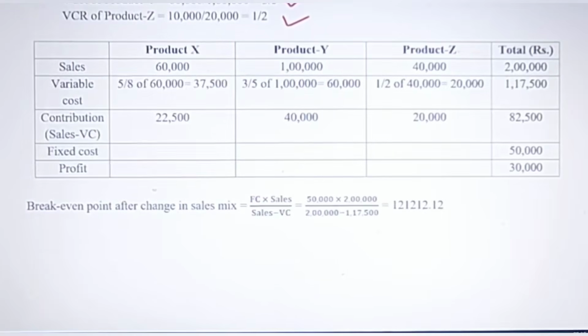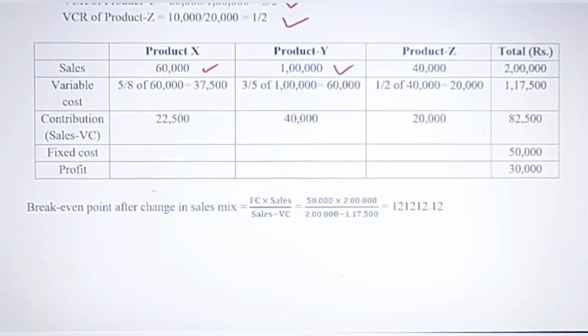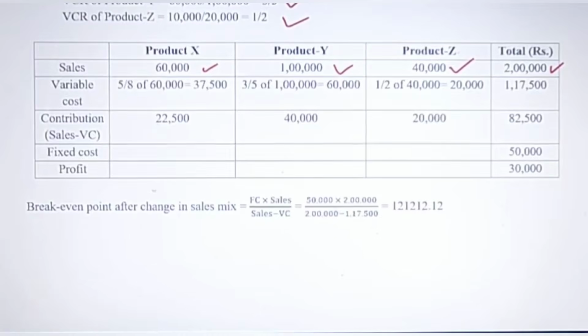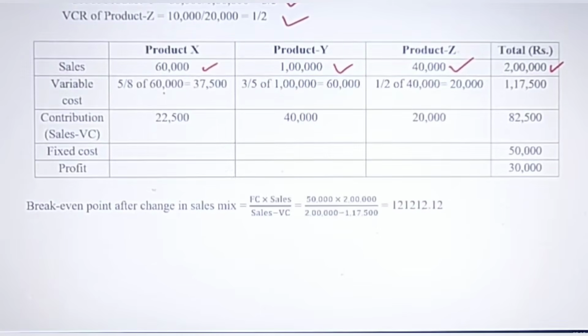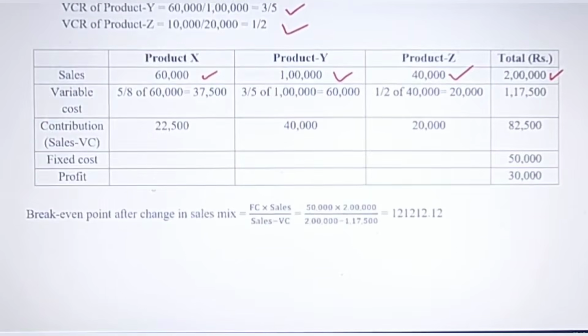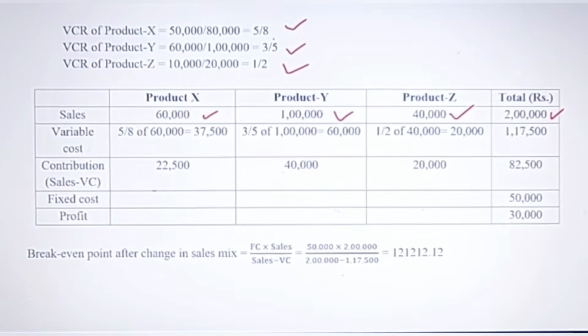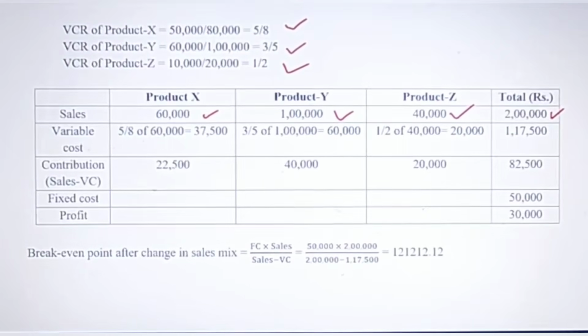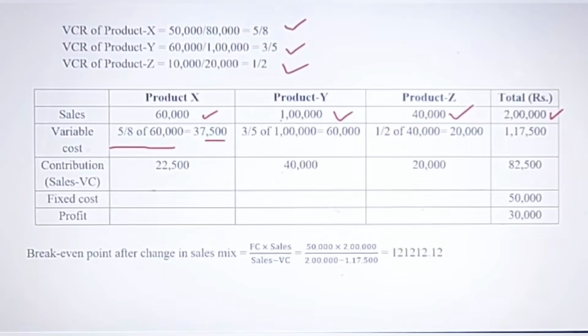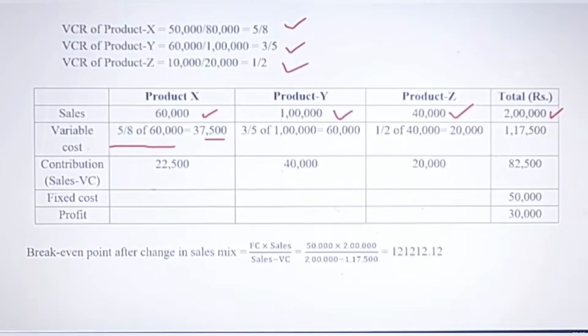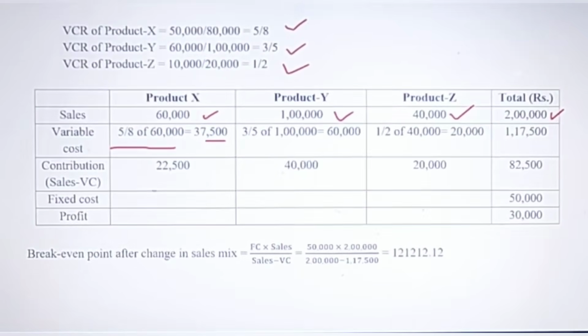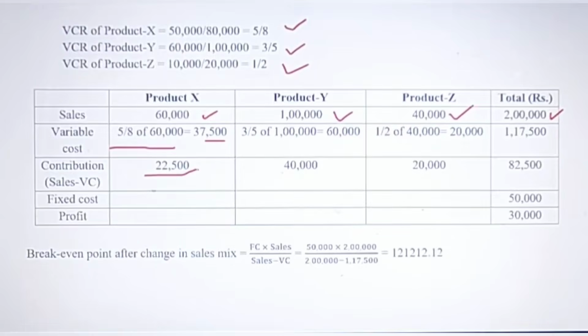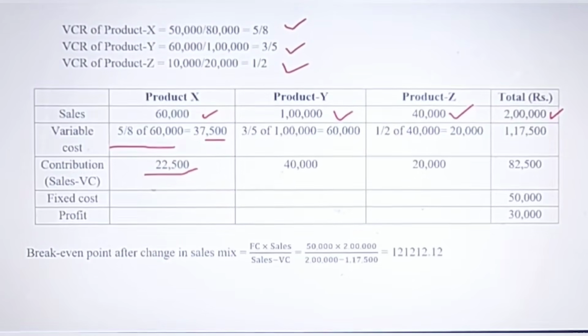Z. And here the sales of product X is 60,000, this figure is already given in the question. And here variable cost is 5/8 into 60,000. 5/8 is what we just found here, this variable cost ratio 5/8. So 5/8 into 60,000, so you get this one. Like that, to calculate variable cost of Y, 3/5 into 1 lakh. So you can easily get that. Then contribution, 22,500, this is there in the question. That is sales minus variable cost. So when you subtract both these terms,